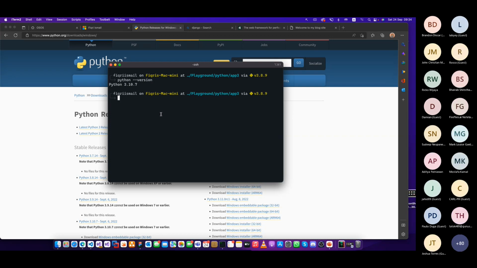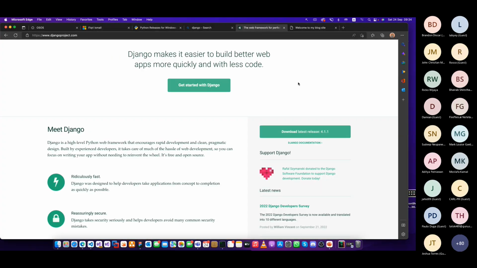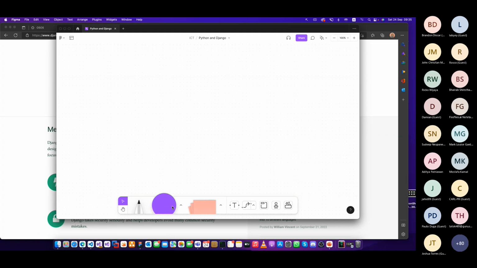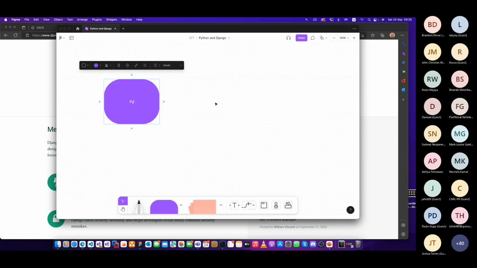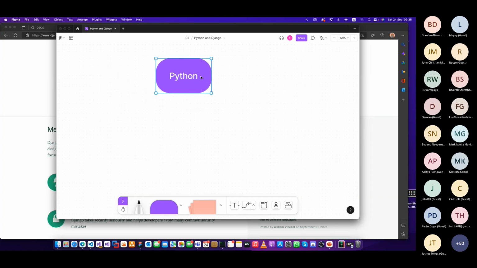Next step will be Django. Django is a web framework. So let me start from here. We have Python. This is where you start. Python will be your programming language.